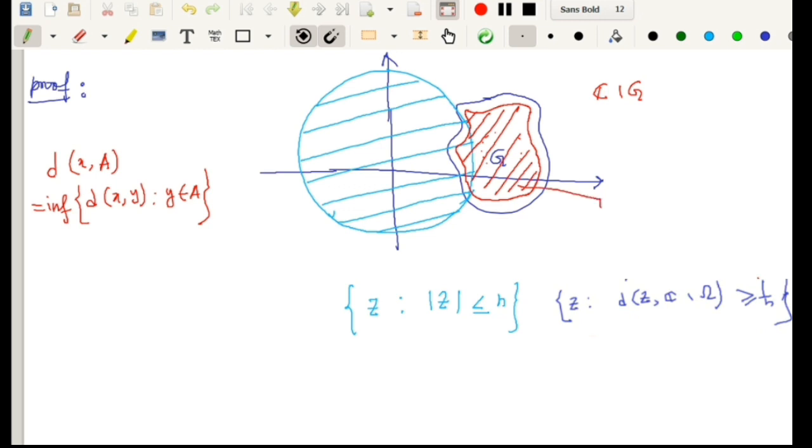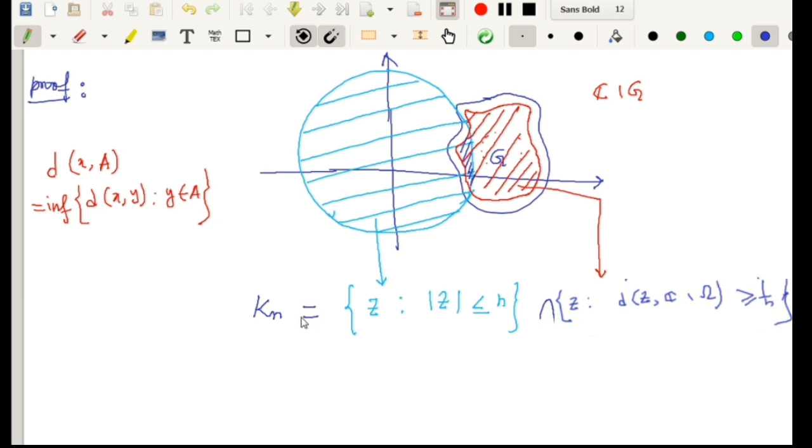Now if we consider the intersection of these two sets, then the intersection region is this region, and this intersection we call the set Kn.